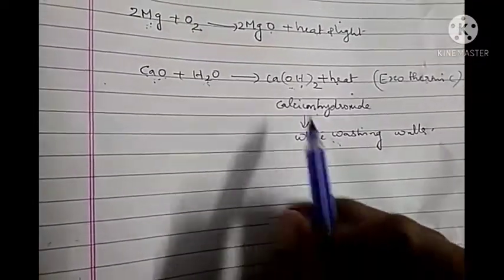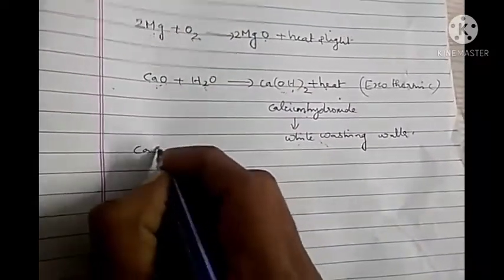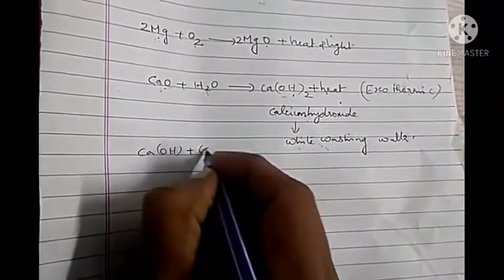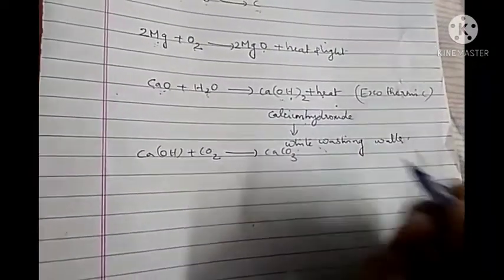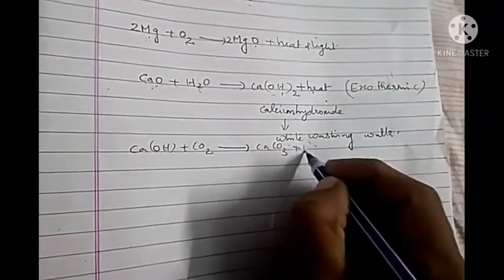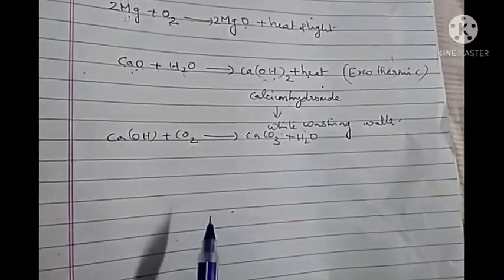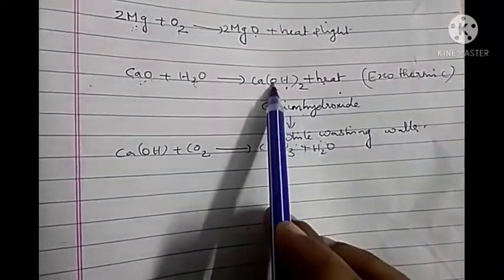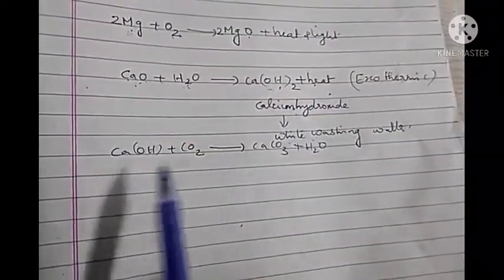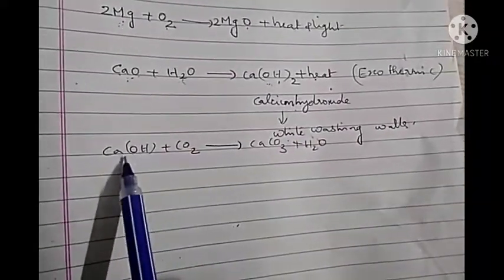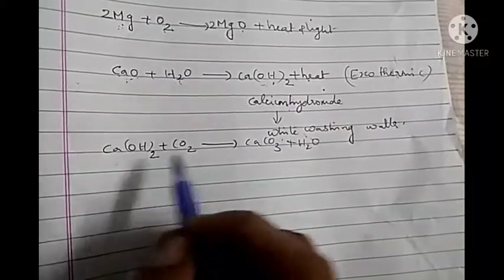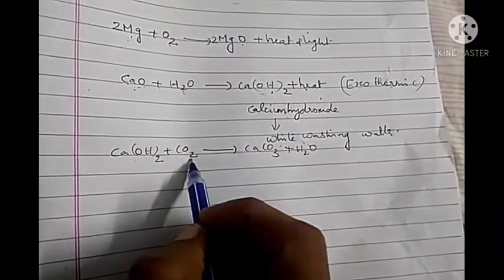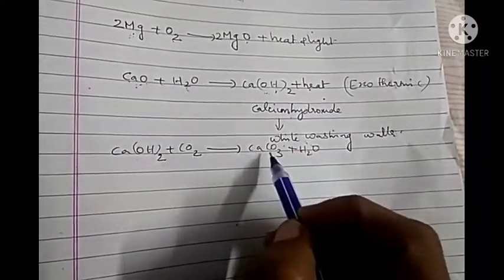So after whitewashing the walls, this calcium hydroxide, Ca(OH)2, reacts with the carbon dioxide present in the atmosphere and forms calcium carbonate. Along with that, water is also produced.